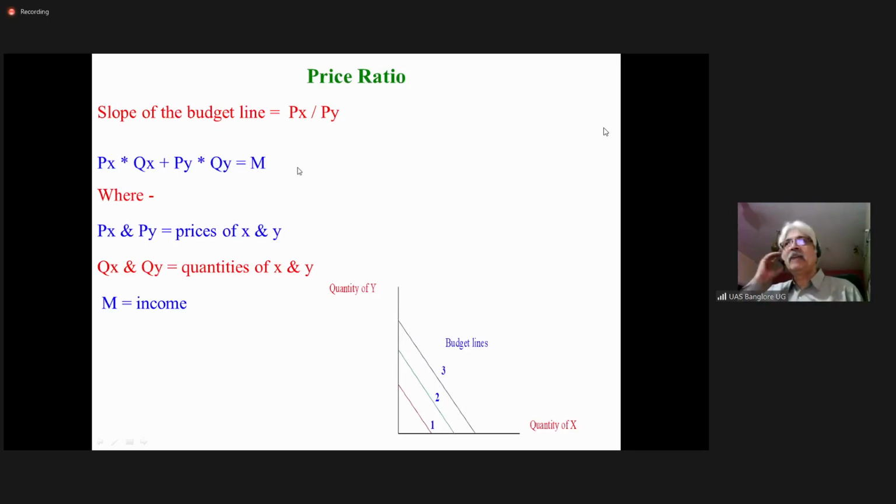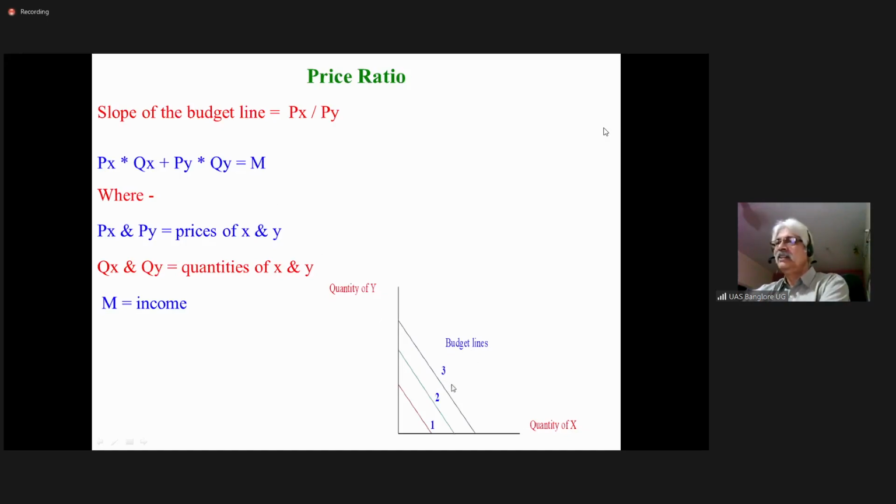Many times we represent income with M in economics. Where Px and Py are the prices of X and Y, Qx and Qy are the quantities of X and Y, and M is the money income.